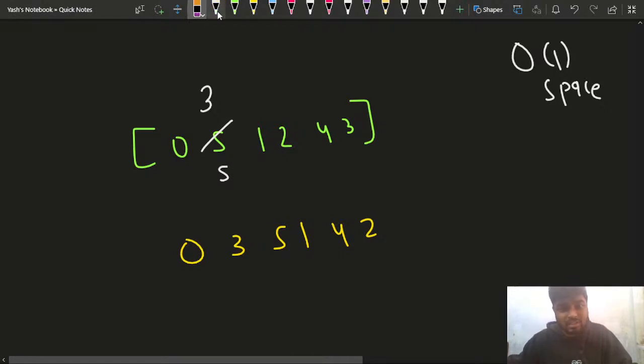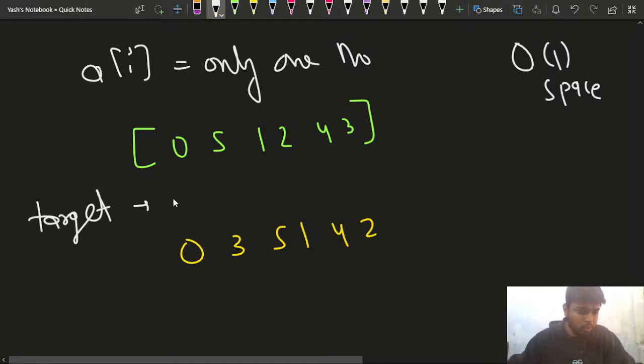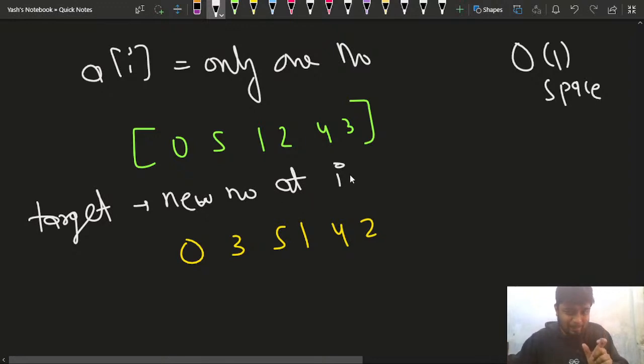So that's why, instead of this 1, 5 would get updated. So what I will be doing is, currently A of I is storing only one number, right? Only one number. What is the target that I am having? Target is to store the new number at index I, right?